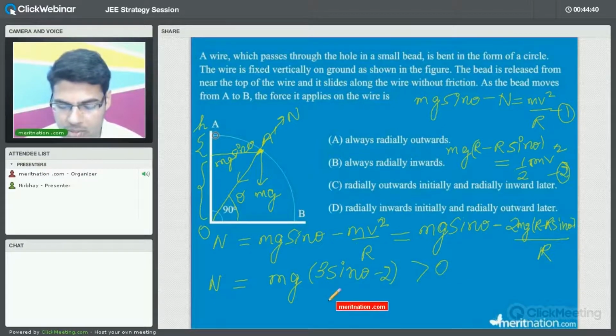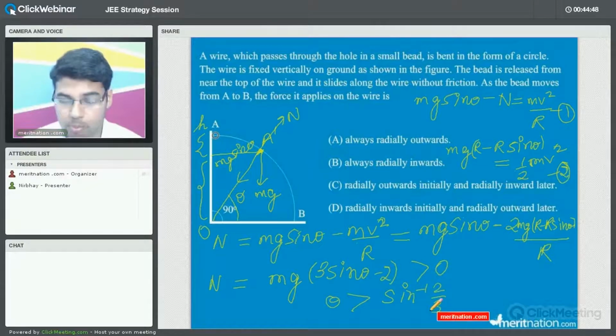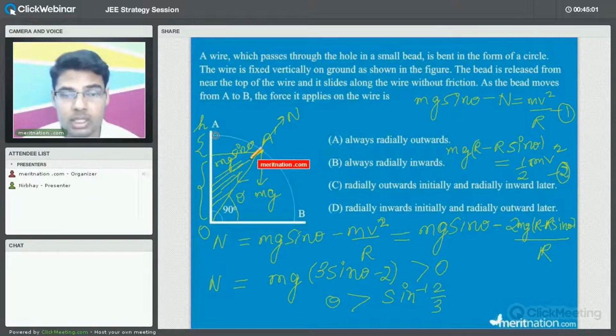If this is positive, what does this mean? It simply means that theta is greater than or equal to sine inverse 2 by 3. Yes or no? Very simple explanation. If the normal reaction has to be positive, theta should be greater than sine inverse 2 by 3. So this will be the region of normal reaction being positive. Are you getting the point?